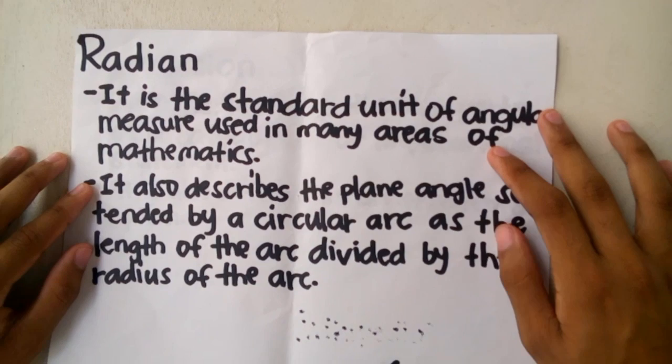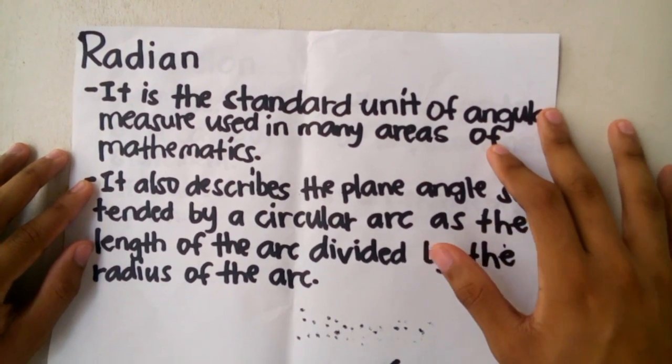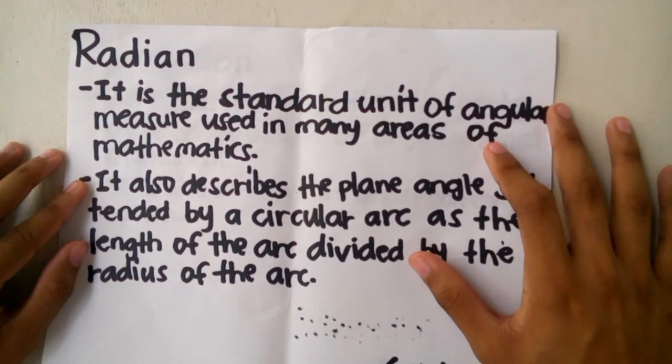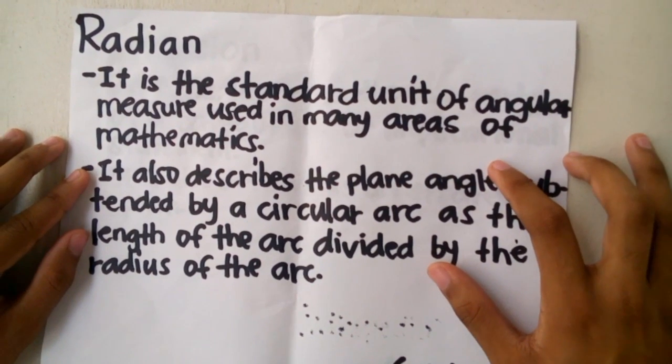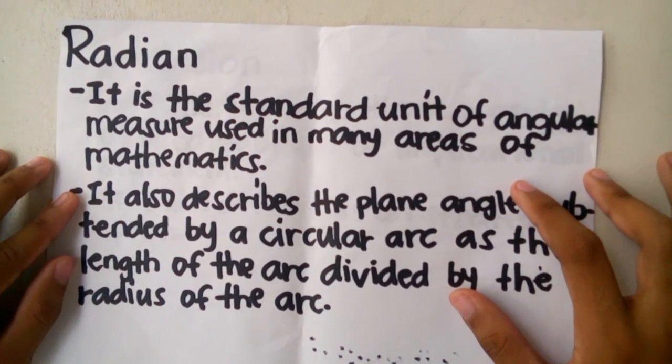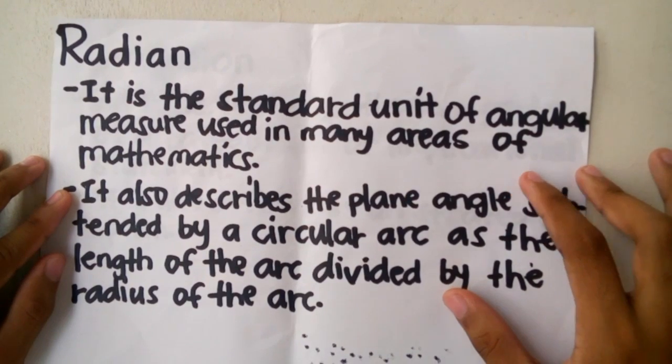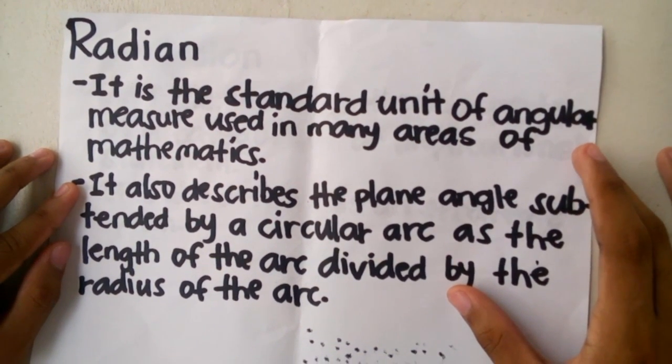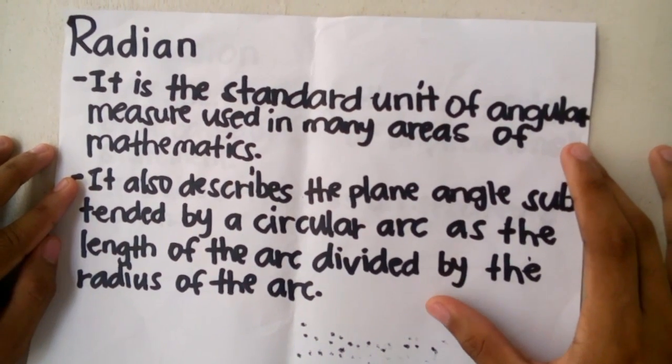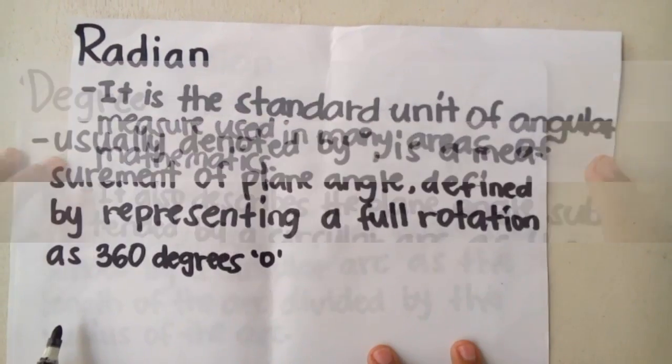The next term is radian. As for Wikipedia, it is a standard unit of angular measure used in many areas of mathematics. It also describes the plane angle subtended by a circular arc as the length of the arc divided by the radius of the arc.